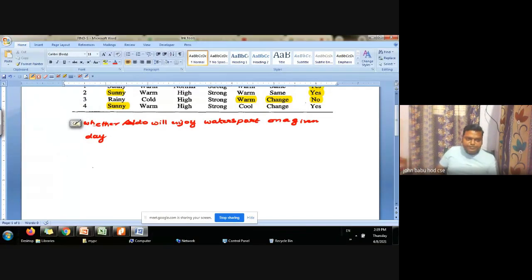So the purpose of our Find-S algorithm is to find a maximally specific hypothesis. Just now I gave you an example. What is a specific hypothesis and what is a general